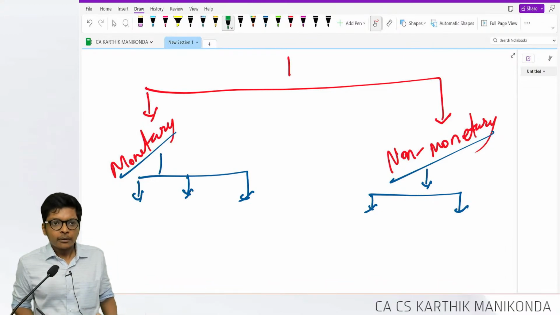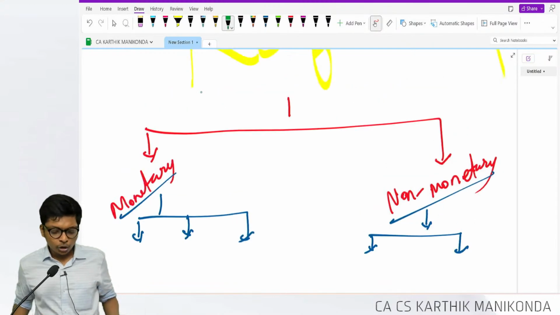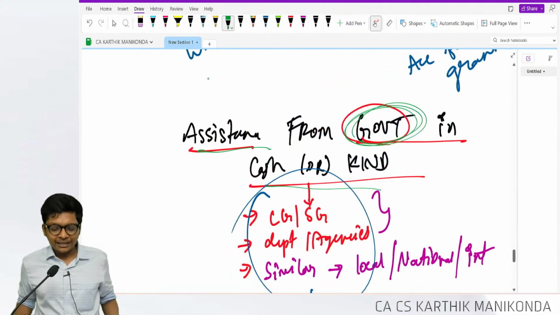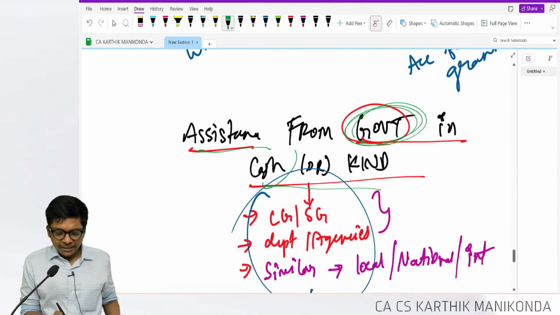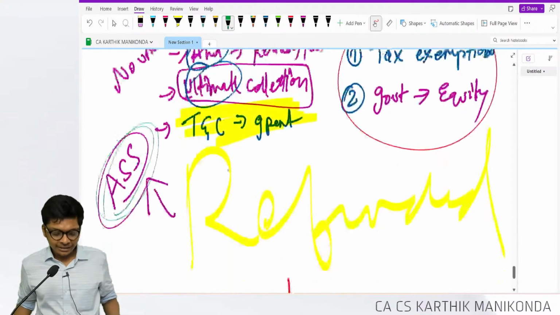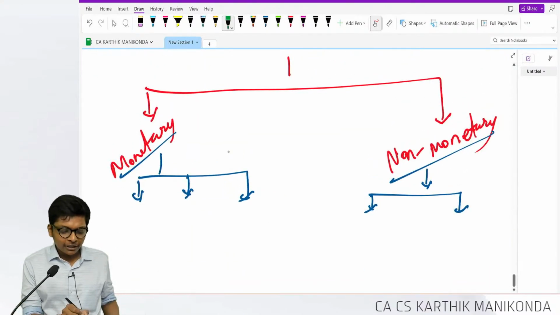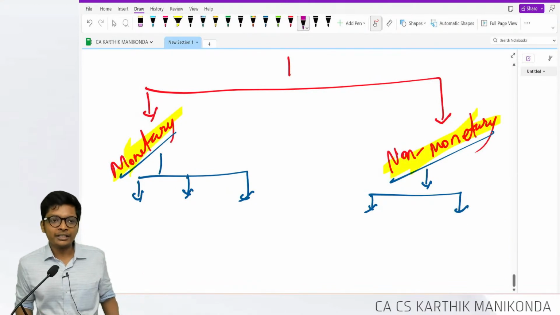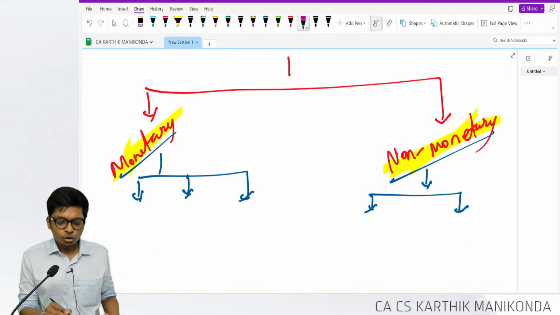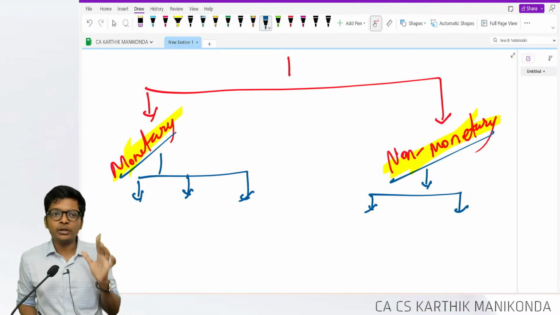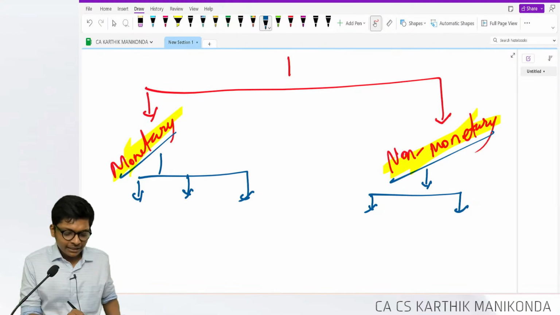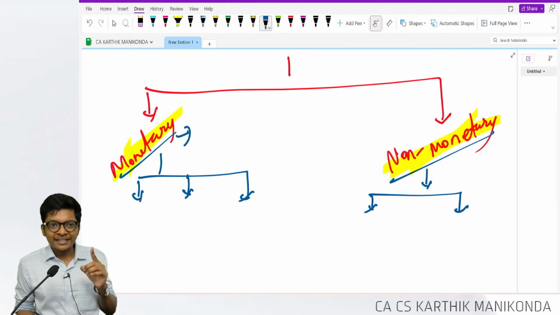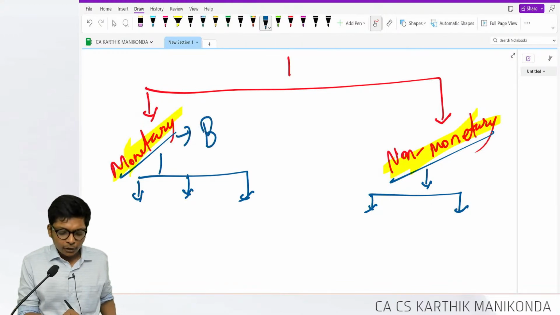Follow, guys. If you go back up, I told you the definition of grant: assistance from government in cash or kind. Cash only is monetary, guys. Kind only is non-monetary. So we have to think about accounting. Accounting means entry. In monetary, what you are receiving is cash, so debit will always be bank.